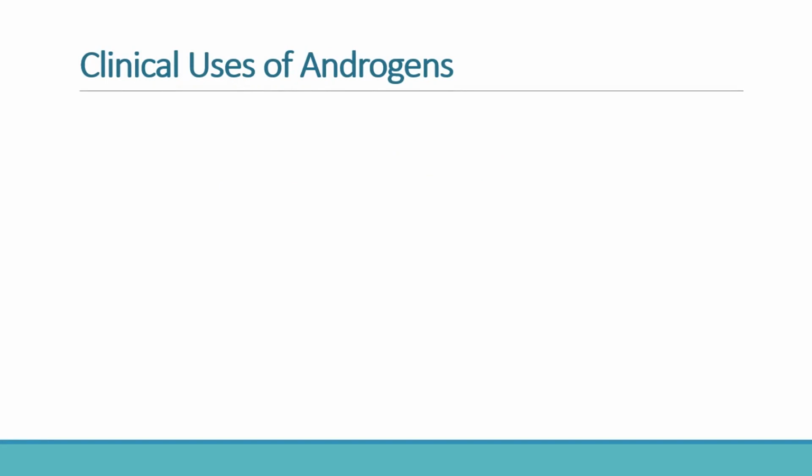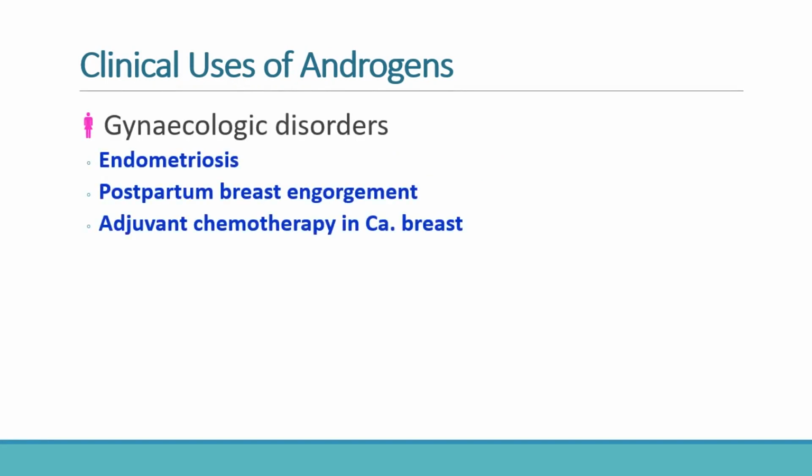Although androgens are considered male hormones, they also have selected uses in gynecologic disorders. Danazol has historically been used in endometriosis because it suppresses gonadotropin release and creates a hypoestrogenic state. Androgens have also been used in postpartum breast engorgement and occasionally as adjuvant therapy in breast carcinoma. However, these uses are now relatively limited because of adverse androgenic effects and availability of better alternatives. This slide reminds us that endocrine pharmacology is not strictly separated by gender. Hormones may have therapeutic roles in both males and females depending upon the pathophysiological context.